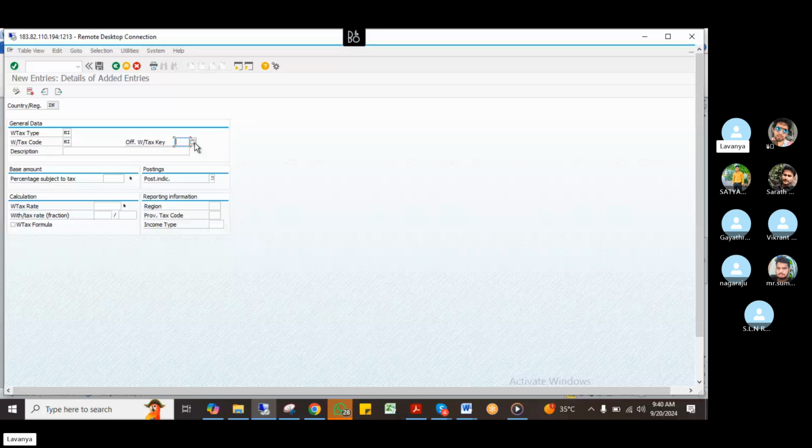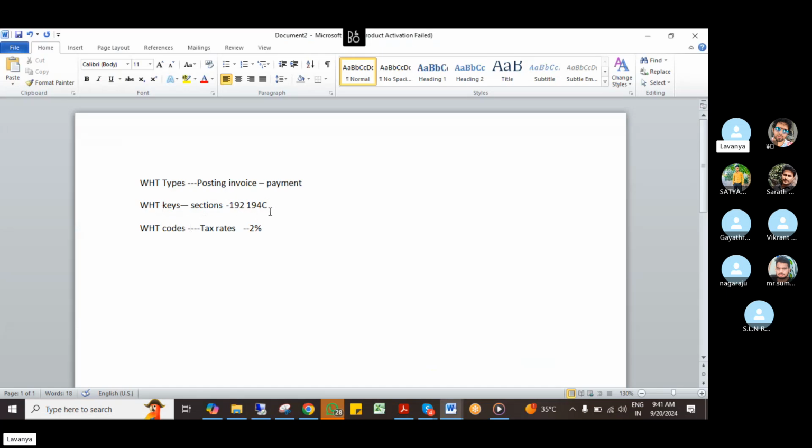For this configuration, there is a percentage subject to: out of 100%, I have to collect a tax rate of 2% or 5%, anything. The reason also we have to mention, and the income type here, as I told you. So for doing this configuration I need to do the withholding tax keys, and income type also. What are the keys? Keys relate to sections, right?